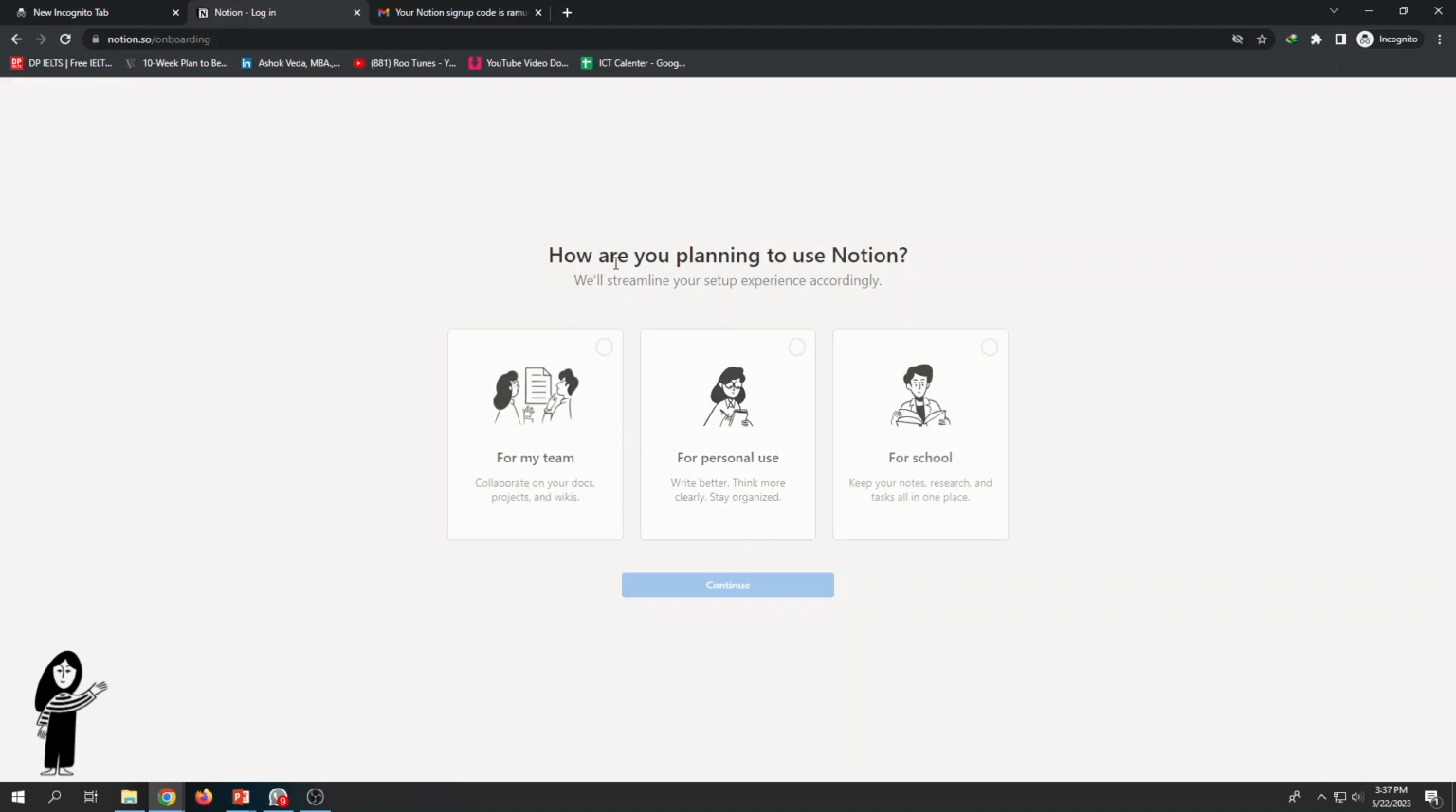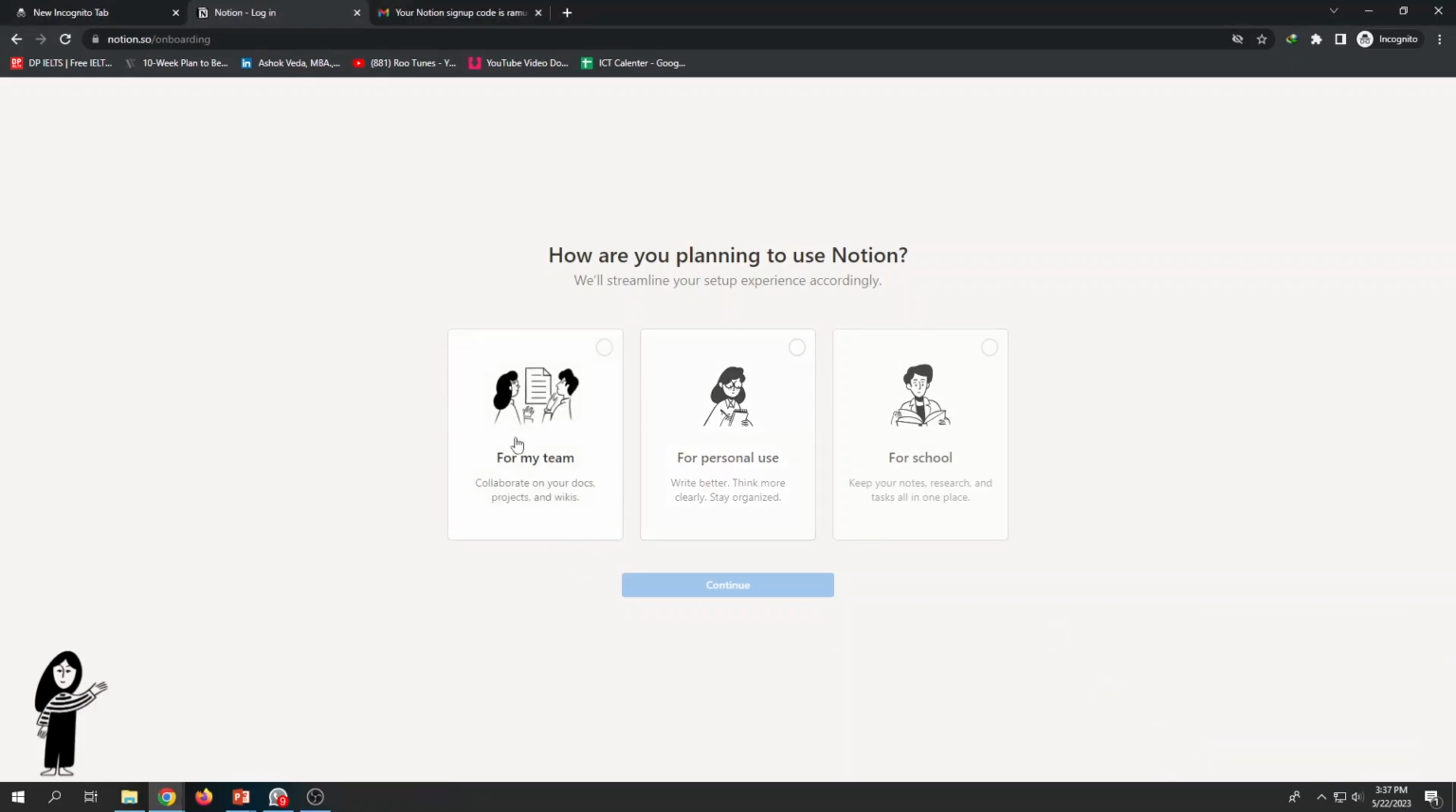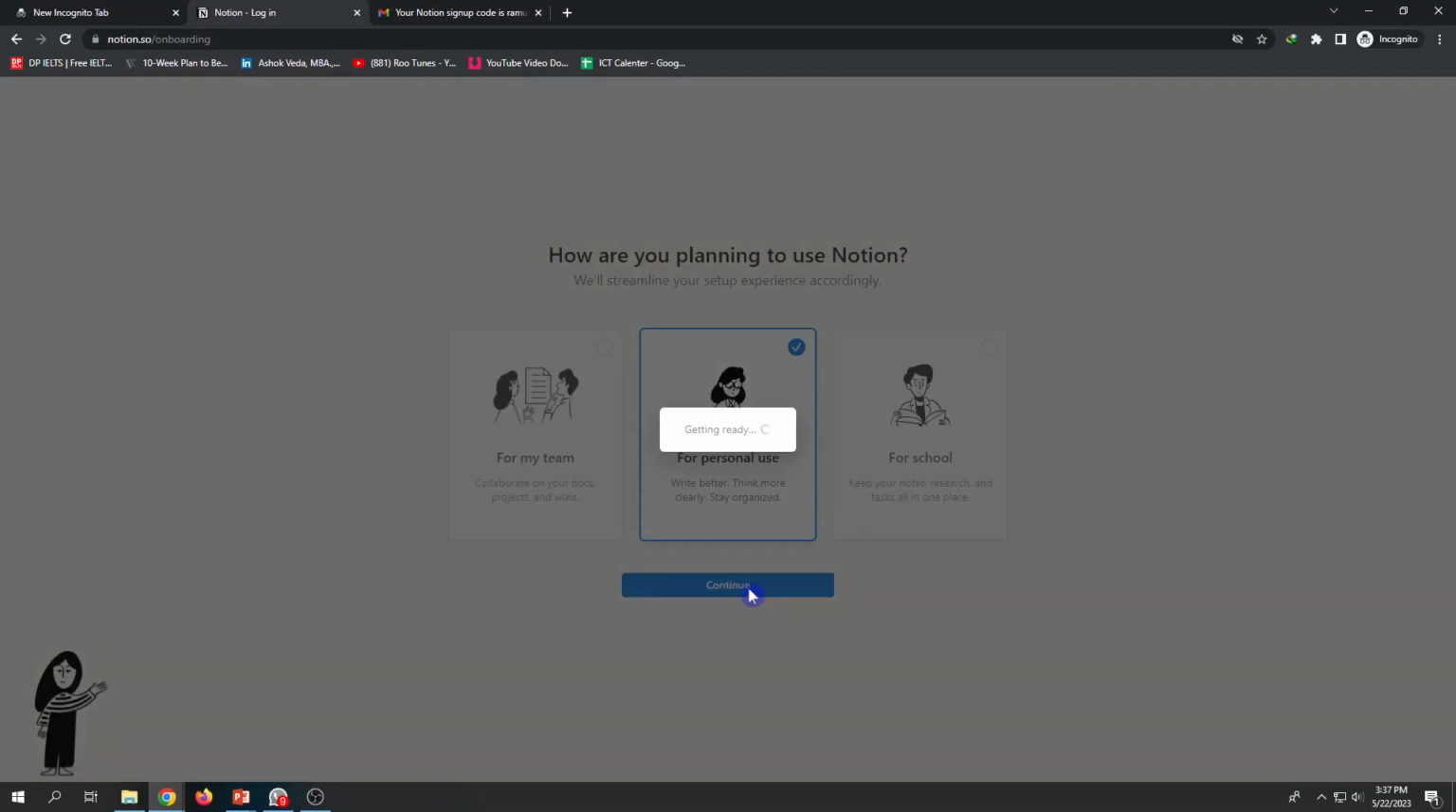Okay, then they ask how you are planning to use Notion when you're creating. They'll say for my team, if it is collaborative work, for my personal use, or for school, and you may select. For the moment, I'll just use personal use since I'm going to maintain this as a note-taking tool. Otherwise, you can have teamwork. That's another story. I'll go for personal use. Then say continue.